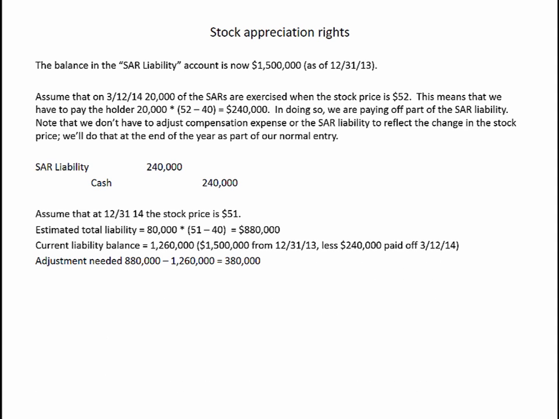The current liability balance is $1,260,000, our $1.5 million balance from the end of last year, less the $240,000 that we paid out just a moment ago. So we need a balance of $880,000. We've got a balance of $1,260,000, so we need to reduce the liability by $380,000. So we go ahead and debit the SAR liability and credit compensation expense.